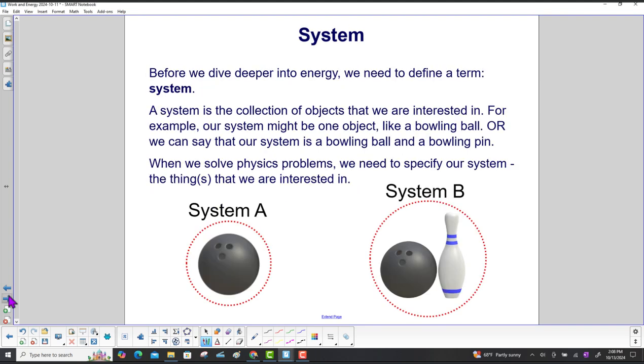Before we dive deeper into energy, we need to define a term, system. A system is the collection of objects that we are interested in. For example, our system might be one object, like a bowling ball. Or we can say that our system is a bowling ball and a bowling pin. Right over here, this is our system B, bowling ball and a bowling pin. This is just the bowling ball, system A. When we solve physics problems, we need to specify our system, the thing or things that we are interested in.